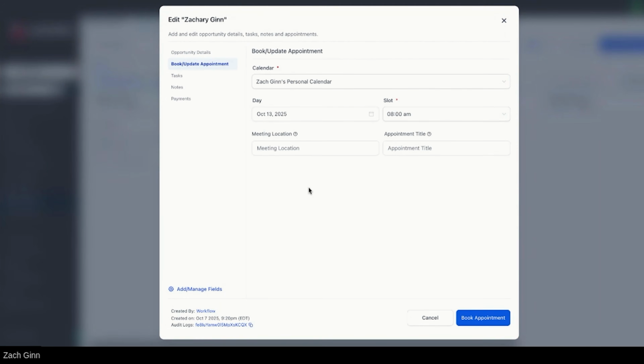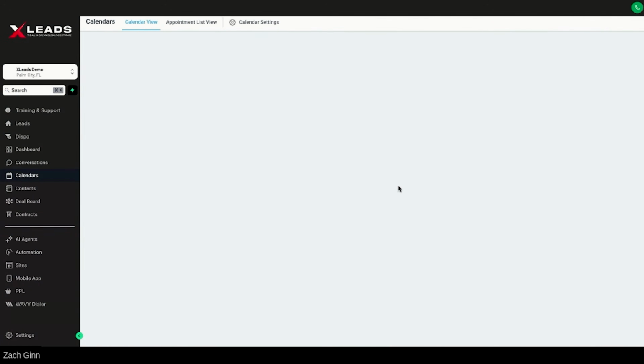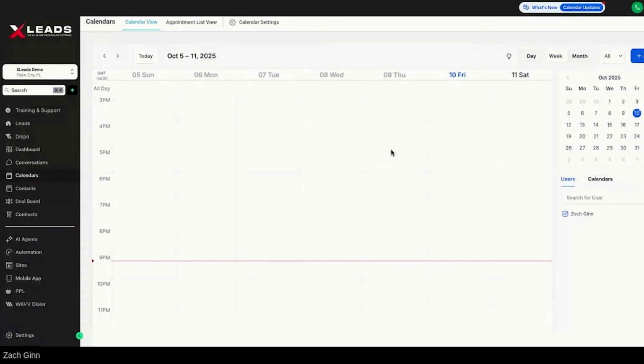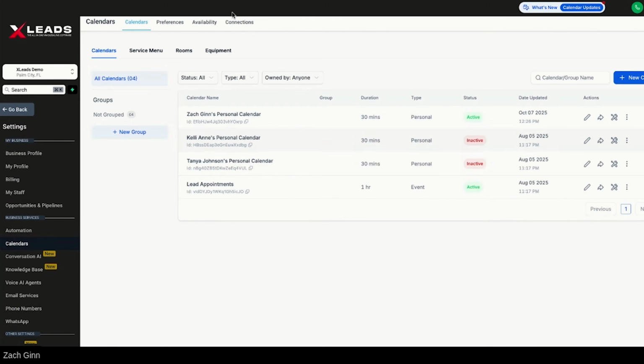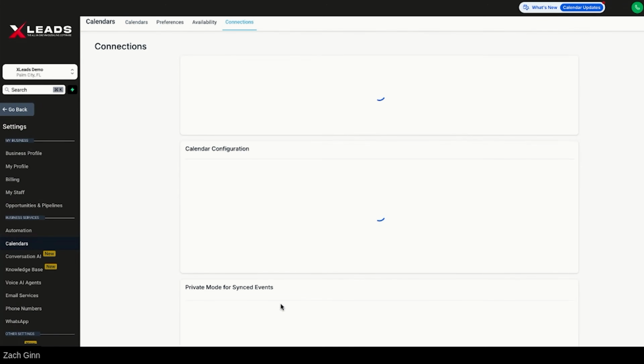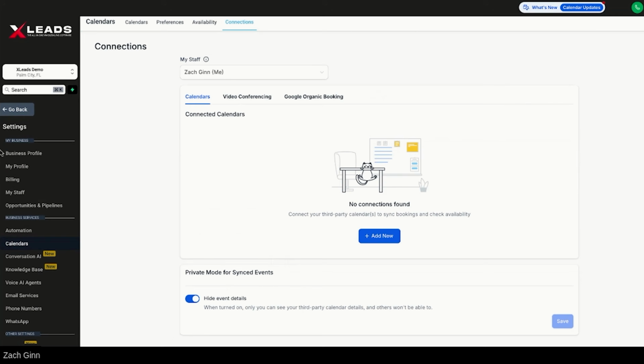Cool part is if you go to the calendars tab over here, you can actually connect your calendar to your personal Google Calendar, your Apple Calendar, whatever you use. I use Google Calendars, even though I am an Apple superiority man. Still, Google is connected with all my PCs and stuff like that. So I connect my personal calendar under calendar settings right here and go under connections. And I connect my calendar with all this stuff. This is my demo account though, which is really cool.